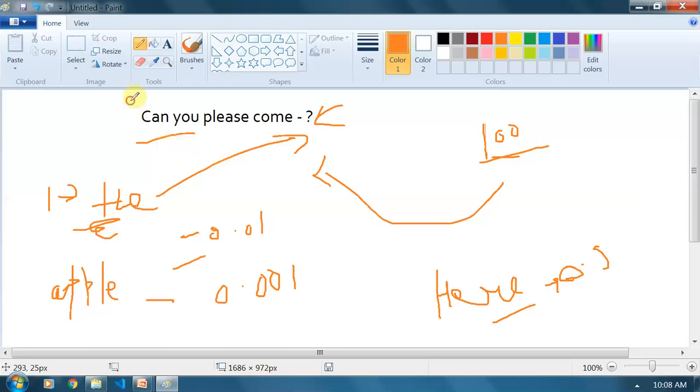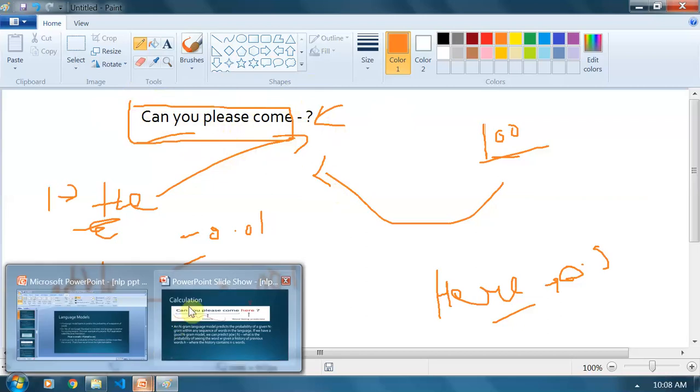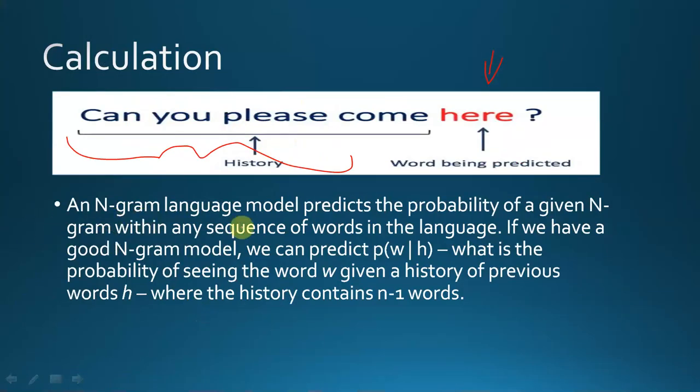We are given the word history, meaning n tokens, and we are trying to predict the next word. So this is the n-gram. An n-gram language model predicts the probability of a given n-gram with any sequence of words. If we have a good n-gram model, we can predict the probability of a word given the history of words.